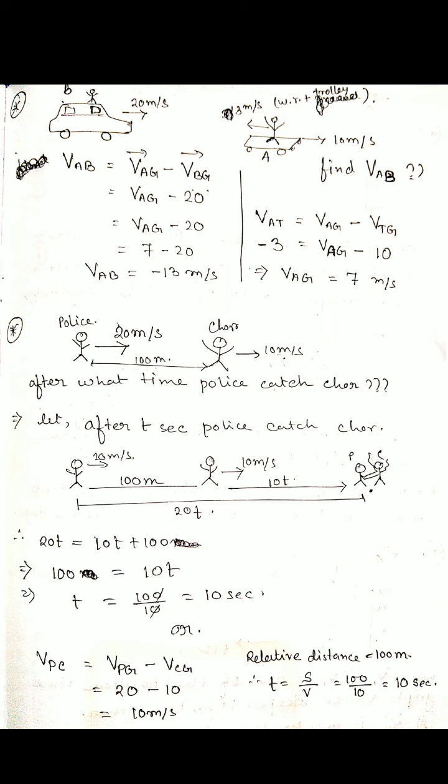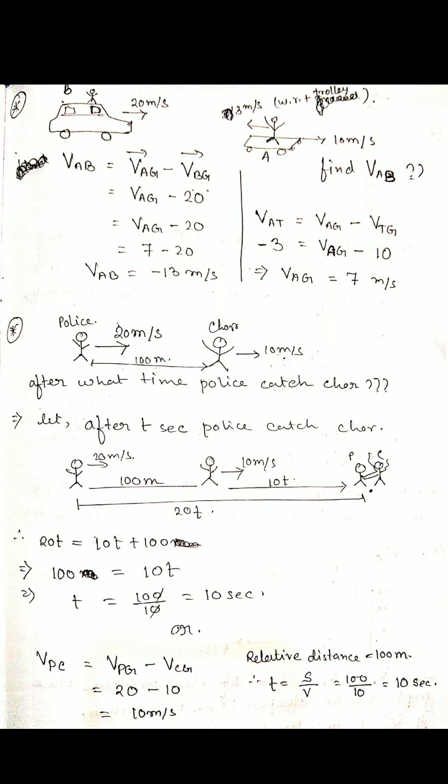Now if you apply the relative method, then VAT, the velocity of object A with respect to the trolley, equals VAG minus VTG, and we put in the values and get VAG equals 7 meters per second. Now if we put that here, we get VAB equals minus 13 meters per second.